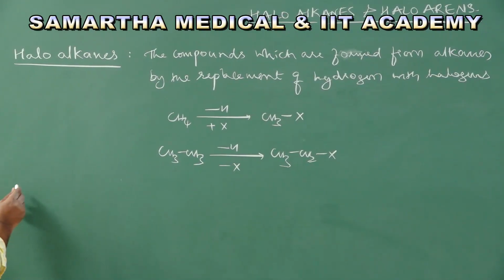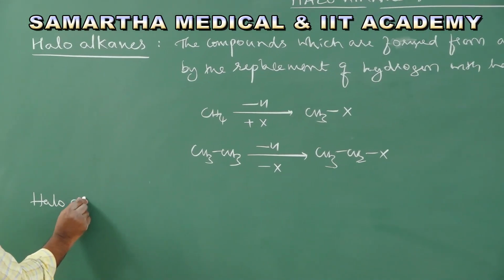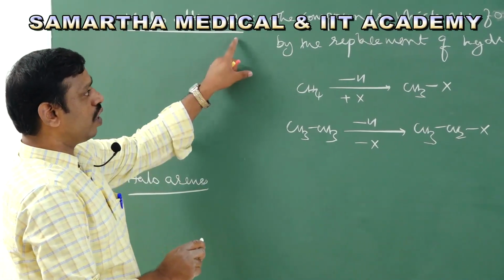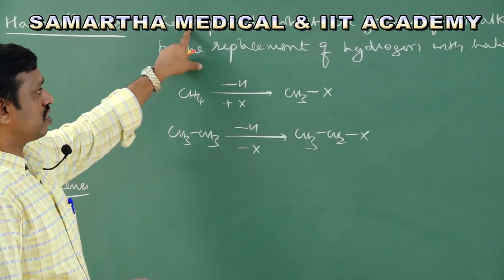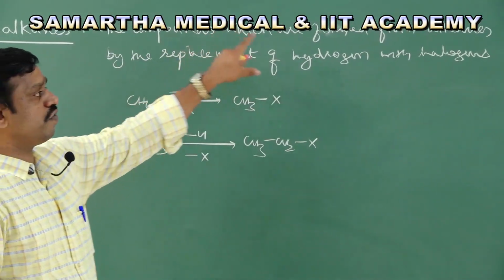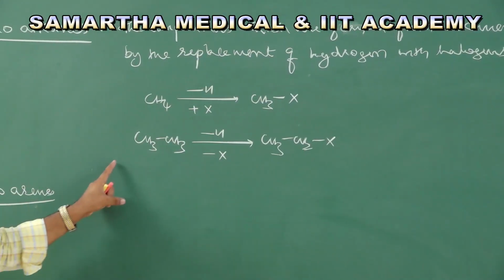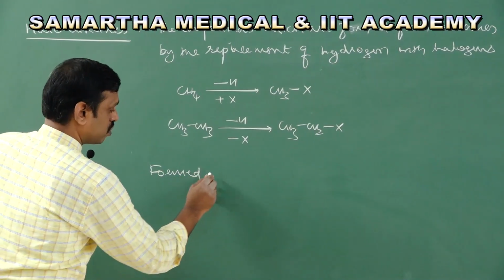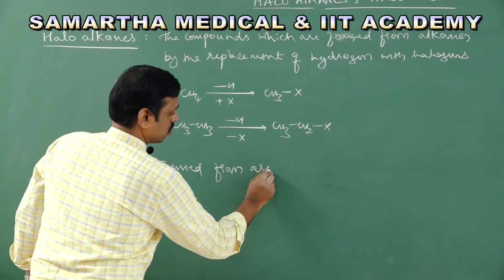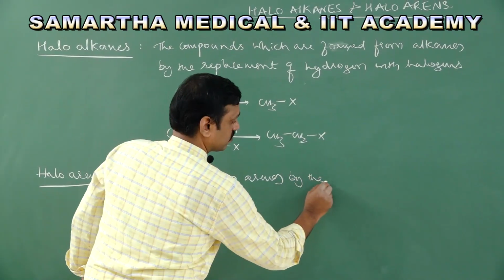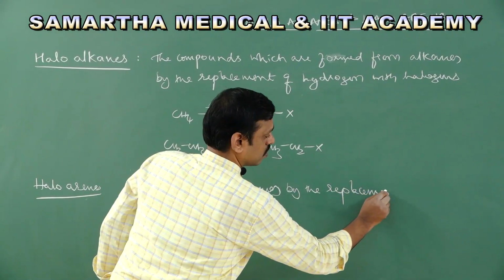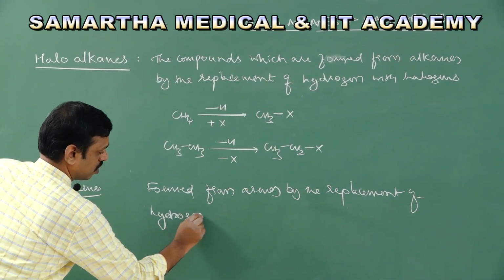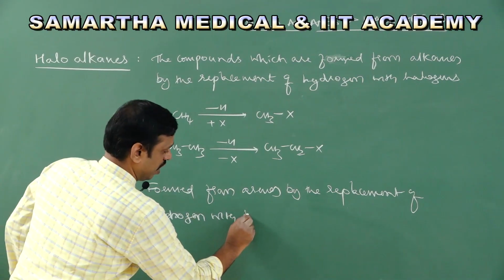Next, haloarenes. Similar to alkane and haloalkane, haloarene is also the same. See, haloalkanes are formed from where? Alkanes, by the replacement of hydrogen, whereas haloarenes are the compounds which are formed from arenes by the replacement of hydrogen with halogen.